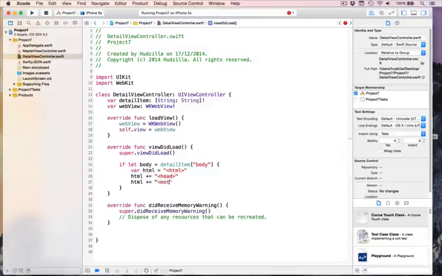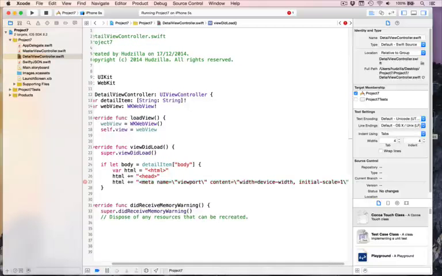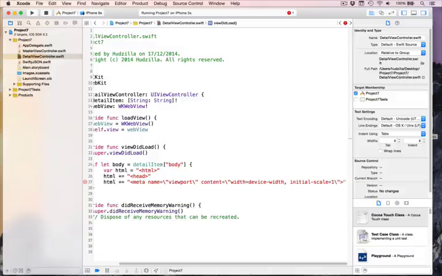We're going to say meta tag, meta name equals, you need \"viewport\", and it's backslash quote, because if you had a normal quote it means end the string. Backslash quote means I want a quote here, a real quote, don't end the string. Meta name equals viewport, content equals \"width equals device width, initial scale equals 1\" end bracket quote.